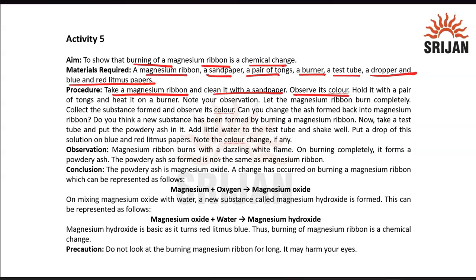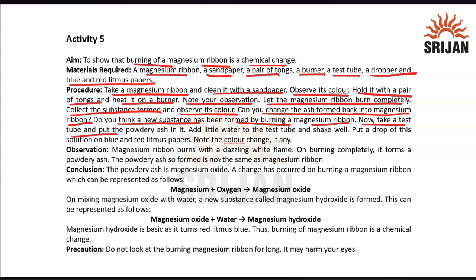It's all clean now. Now you have to hold it with a pair of tongs and heat it on a burner. And then you have to note your observation when you are heating it. Okay. Now let the magnesium ribbon burn completely and collect the substance formed and observe its color also. Now you have to keep on observing the colors after every state or after everything that you are doing during this experiment. Now can you change the ash formed back into the magnesium ribbon? Is it possible? And do you think a new substance has been formed by burning the magnesium ribbon?